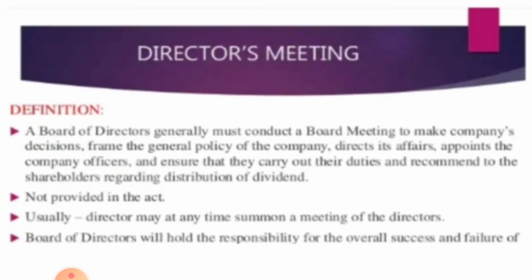What do you mean by vigil mechanism? They will be alert about what is going on inside the company, what the proceedings are, and how the accounts are maintained. Everything will be audited or kept under vigil by this audit committee. These members are called committee members, and they will convene a meeting 4 times in a year. This meeting is called a committee meeting.